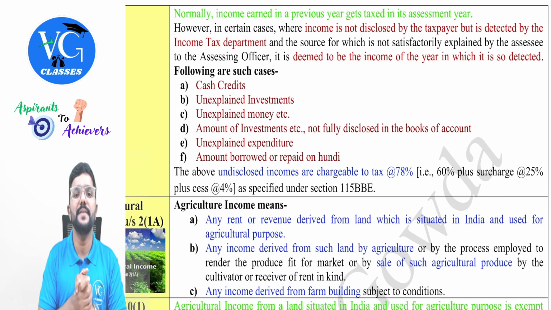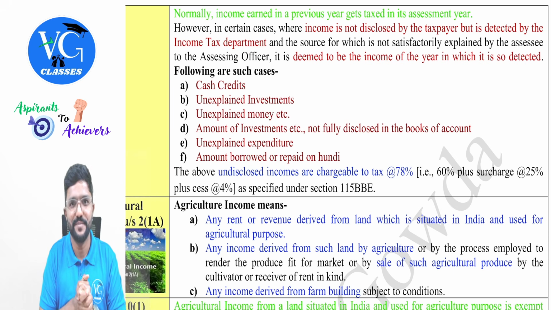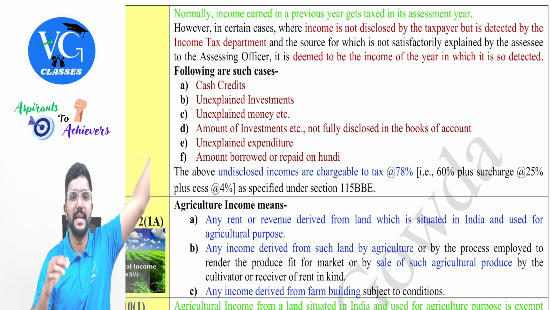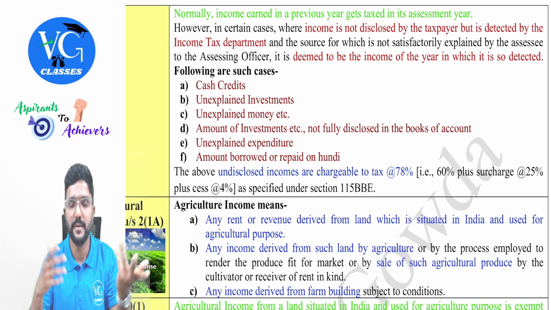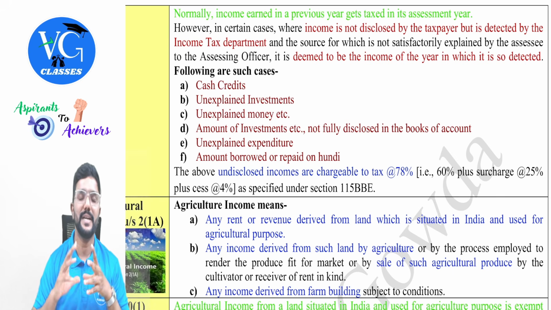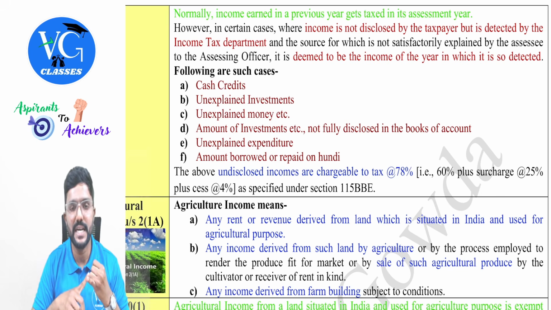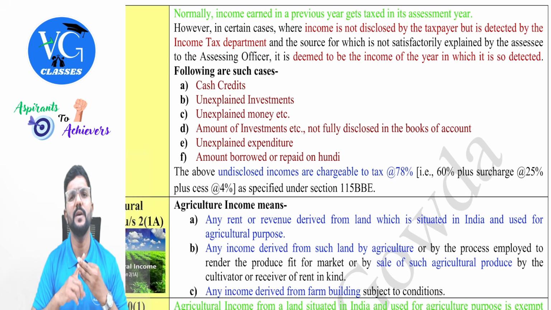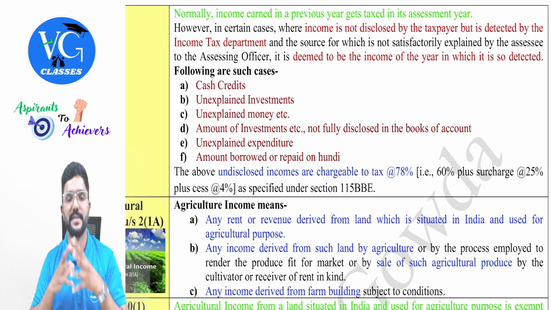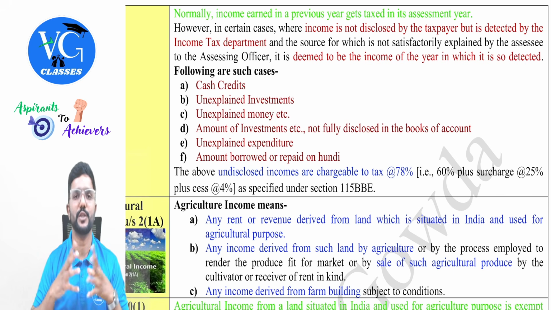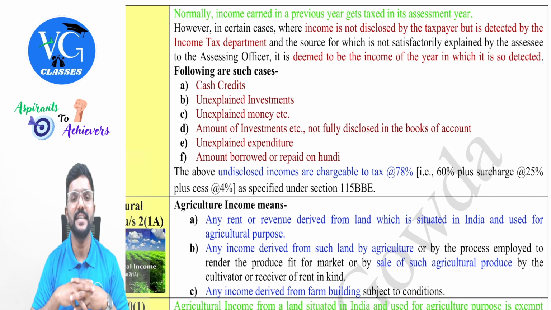Normally, income earned in the previous year will get taxed in the assessment year. But assume the assessee had earned an income in the past. He was supposed to disclose it, but he has not disclosed it. But after a few years, assume during our previous year, there is an income tax raid conducted or investigation, scrutiny, or any search conducted on the assessee's premises. And the department got to know that he has earned a lot of income or assets or investments, but he has not disclosed it. Can they tax it now?